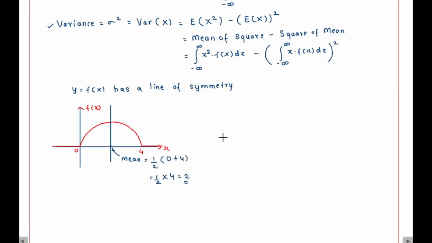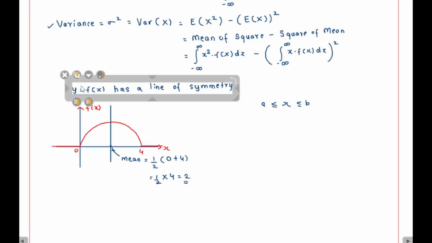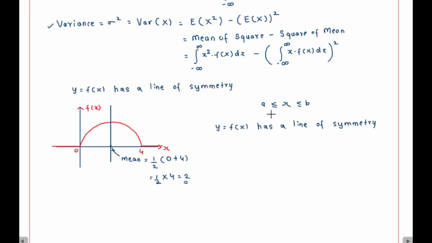So that means if a continuous random variable x has got a probability density function f of x defined for any interval x lying between a and b, and the graph of y is equal to f of x has a line of symmetry in this particular defined interval, then the mean is equal to the midpoint of the interval.